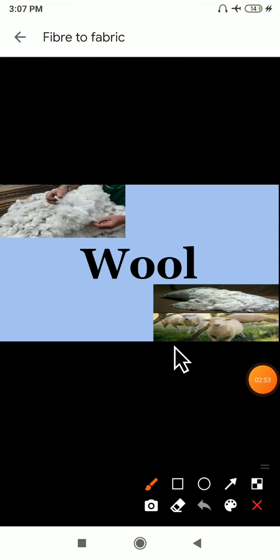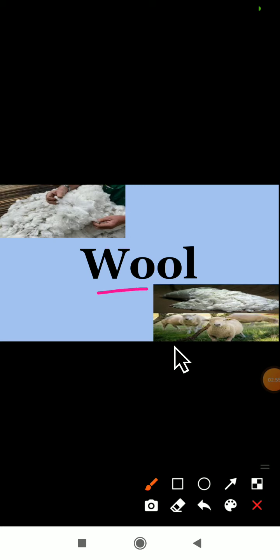The first one we are going to study today in this class is wool. Dear students, do you all have an idea about wool? See here, this is wool. We get this wool mainly from a sheep, mainly from a sheep only.